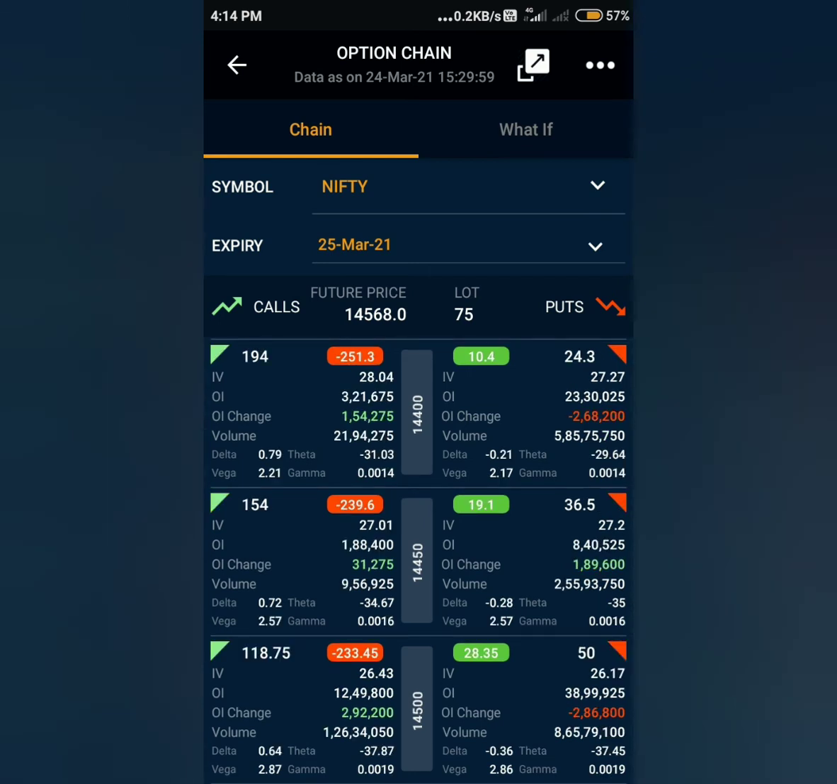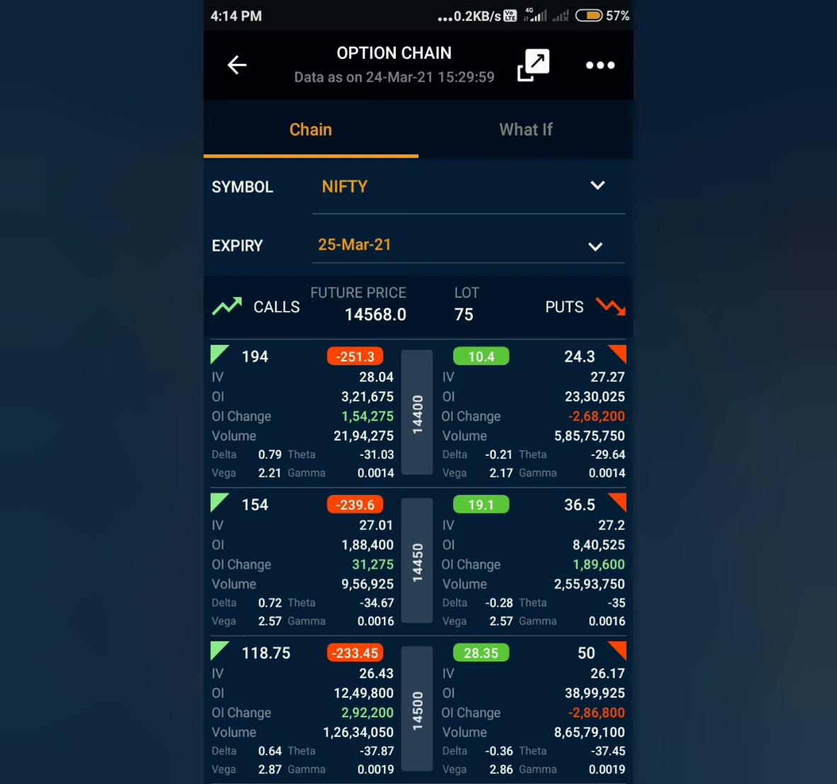When we analyze option chain, we assume that the sellers are always right, and based on that concept, if you check 14,500 strike put option, you will see that there was reduction in open interest of 2,86,000, and not only that, 14,400 strike put option also had reduction in open interest of 2,68,000. So the put writers know something that we don't, and that's the reason they are squaring their positions.